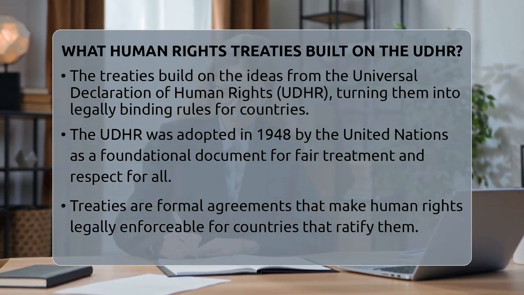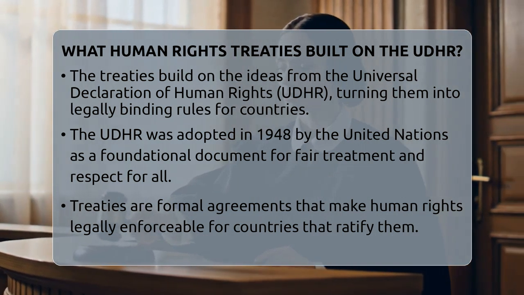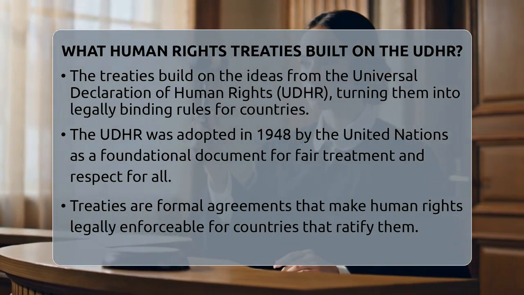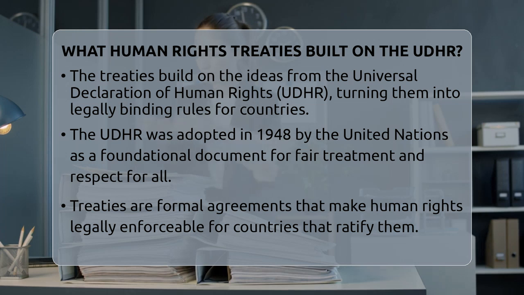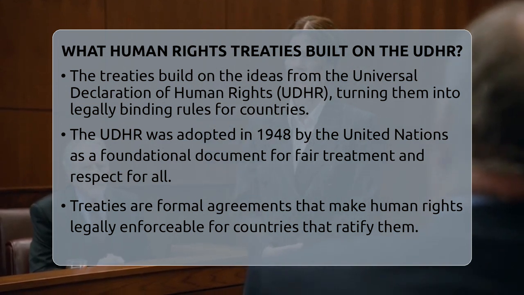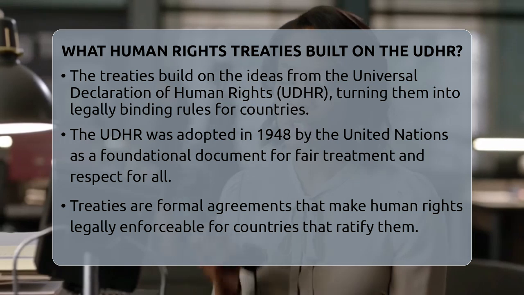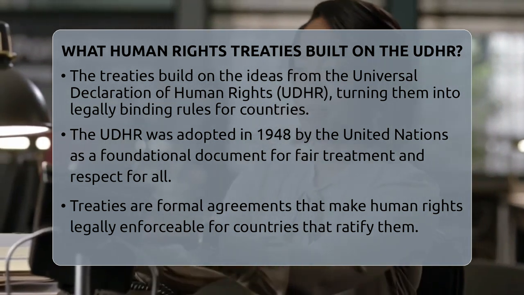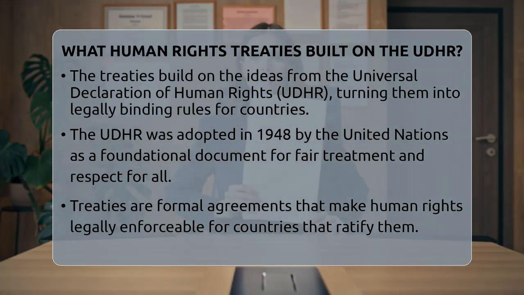The Universal Declaration of Human Rights was adopted in 1948 by the United Nations. It was a big step toward making sure everyone is treated fairly and with respect. But words on paper aren't enough. That's where treaties come in. They are formal agreements that make these rights legally binding for countries that sign and ratify them.